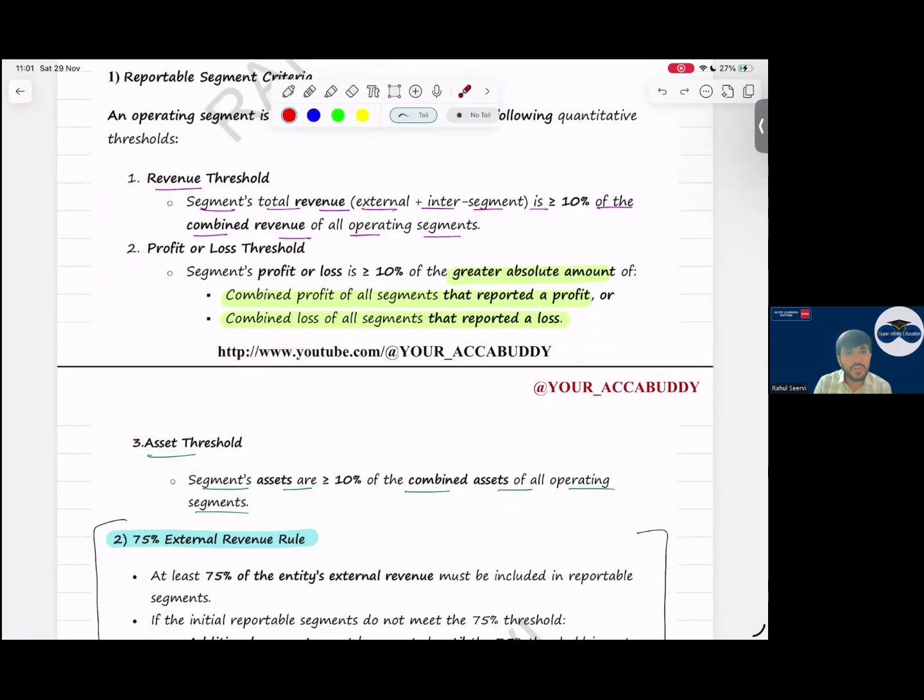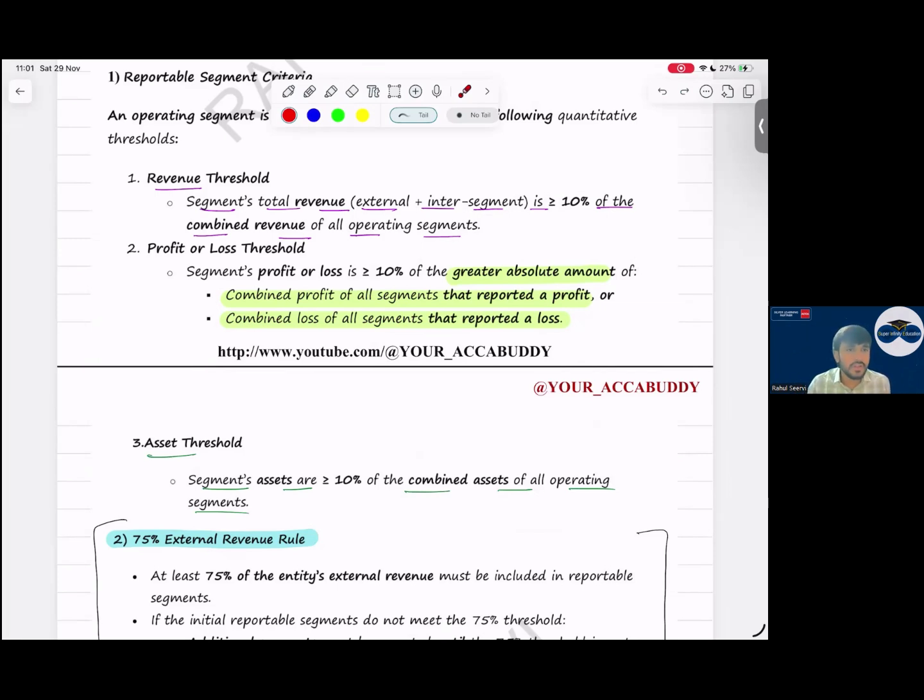Profit and loss says what? There are 10 segments. 3 segments are loss making, 7 segments are profit making. Take the profit of the 7, take the loss of the 3. Do the total. Now see which one is higher. Remove the negative and positive signs, just see the number. Here the loss is more: 7,000 loss, while profit is only 6,000. Take 7,000 into 10 percent, so 700. Then compare whether the profit or loss of the segment is 700 or more than 700. If it is 700 or more, report it.